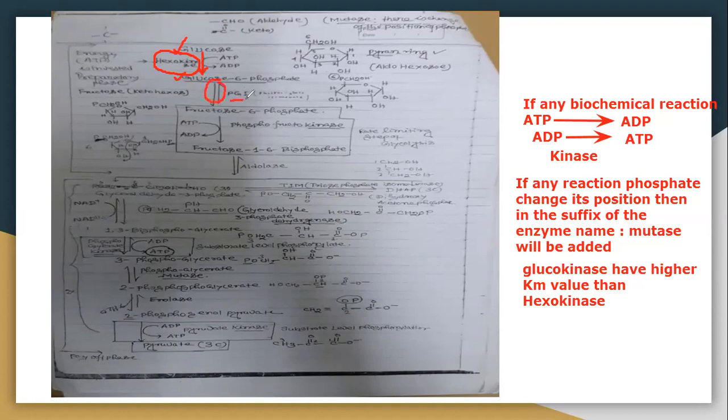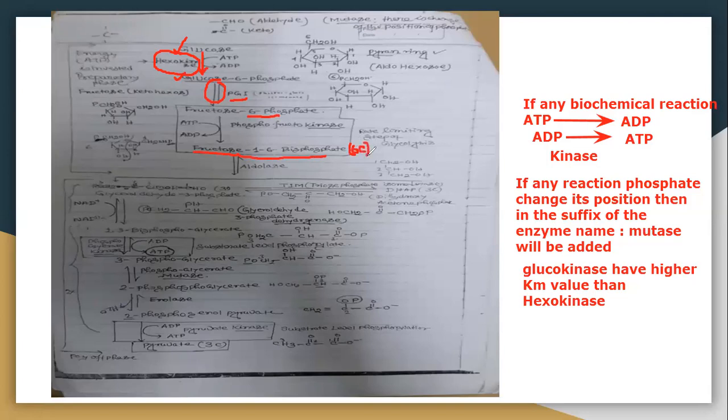The enzyme is phosphoglucoisomerase. Fructose 6-phosphate also contains a 6-carbon sugar, so it is converted into fructose 1,6-bisphosphate, which also contains 6 carbons.